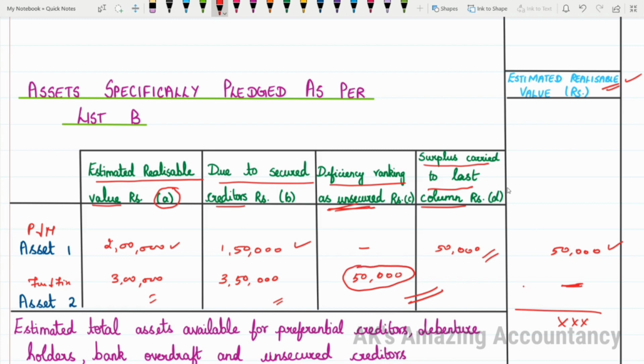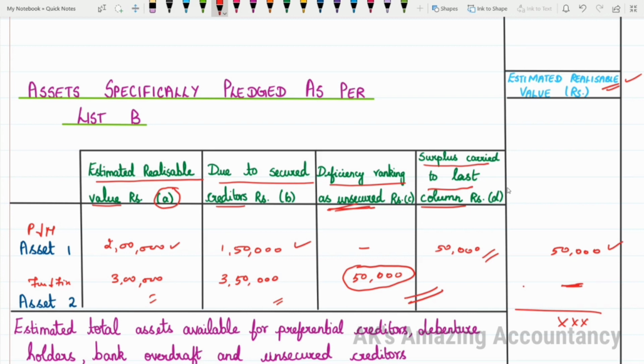This deficiency will be regarded as unsecured creditors and it will be shown under liabilities when we start making payment. This 50,000 will be taken as unsecured creditors and shown under liabilities.